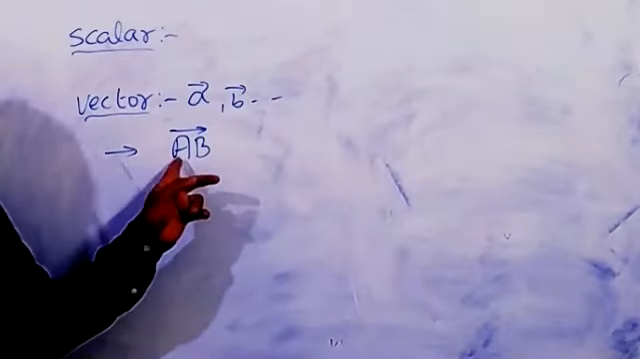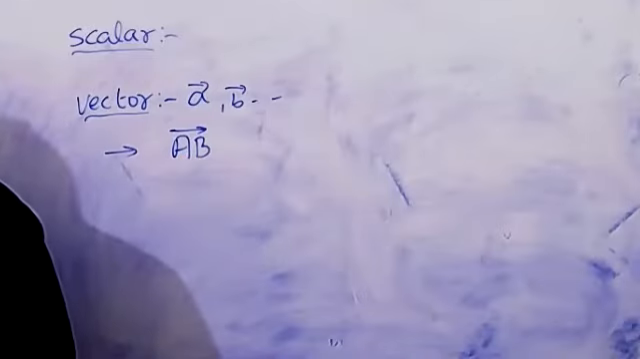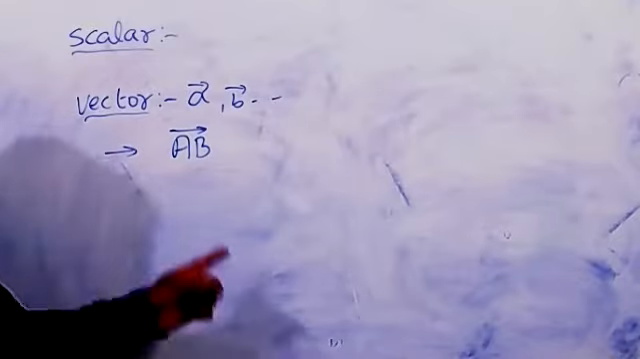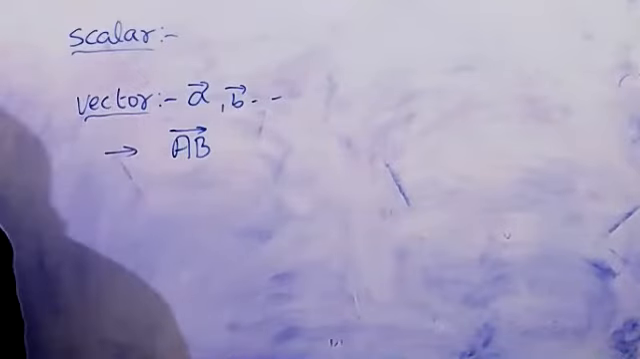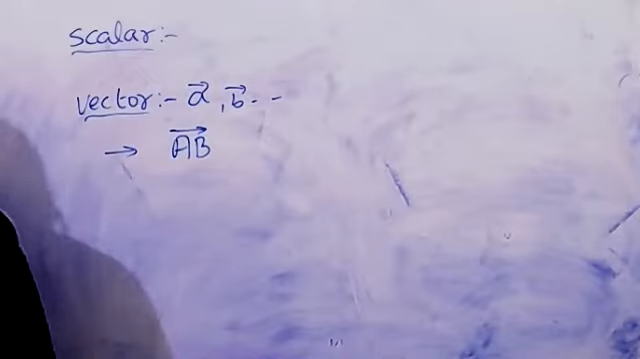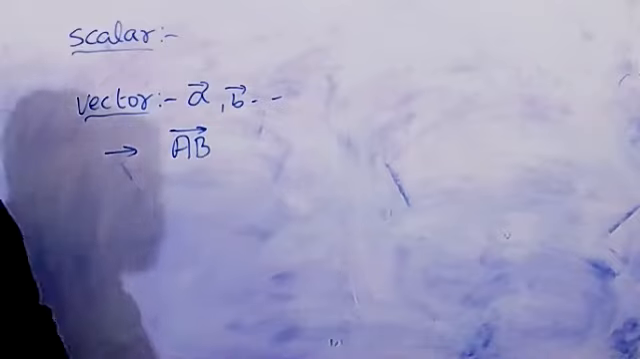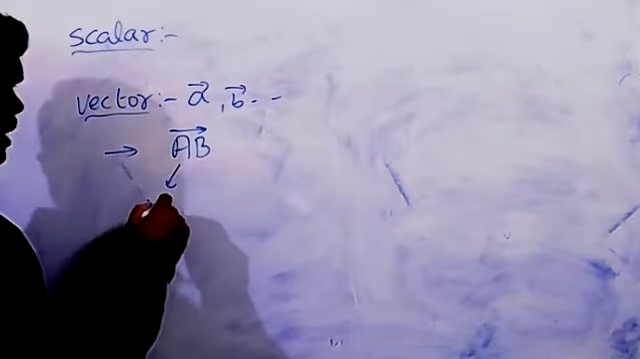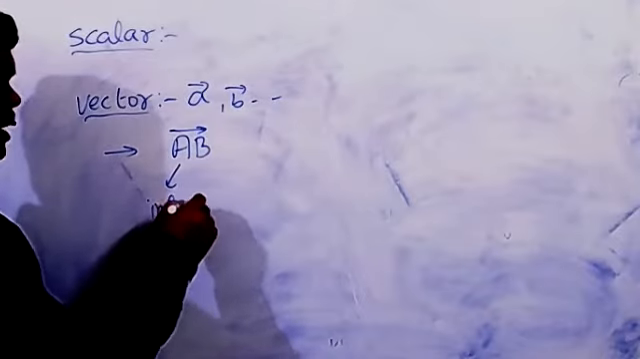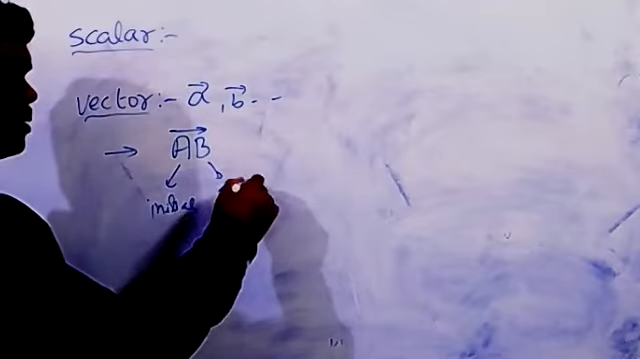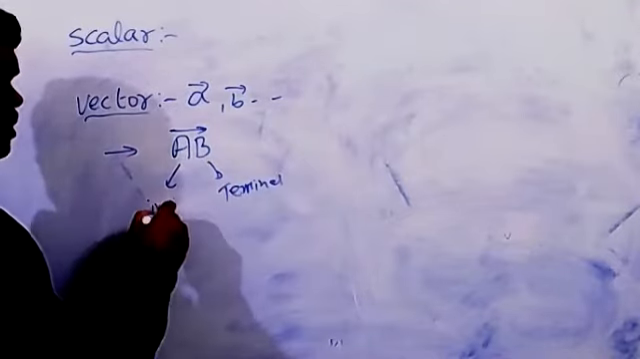Here A is known as the initial point, and B is known as the terminal point. Here A is the initial point, and this is the terminal point. Here you can also write directly: initial and terminal points.